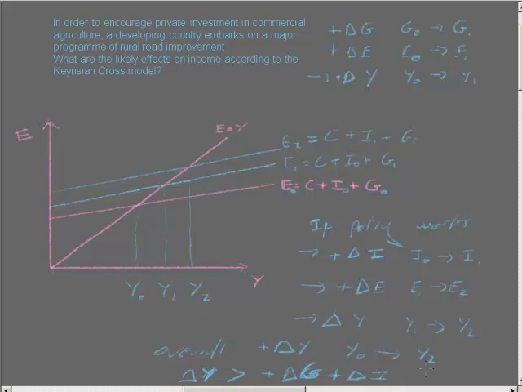So that's a prediction. Of course, the model can't tell us whether or not the roads would successfully stimulate investment. So it's only the first part that we're sure of within the model. We get a boost just from government spending. Would that itself have a further increasing effect on I? That depends whether the policy works. And of course, another thing you haven't considered is whether investment that goes into the rural areas because of the better roads is coming away from investment in the urban areas, in which case this would be cancelled out. But those are beyond the scope of the model. And that's the end of that example.